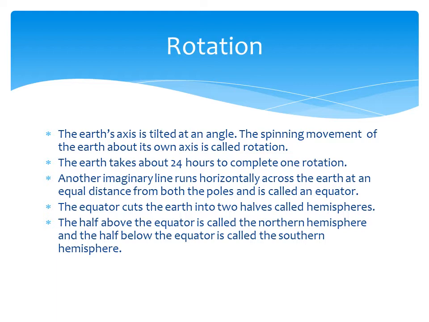It divides the poles at an equal distance. The equator cuts the earth into two halves, each called a hemisphere. As I told before, above the equator is called the northern hemisphere, and below the equator is called the southern hemisphere.